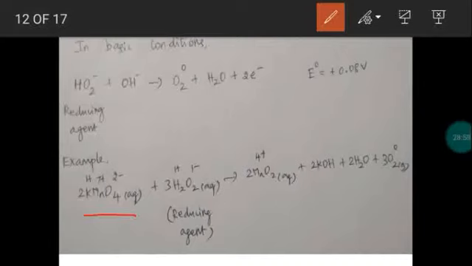KMnO4 undergoes reduction process in basic medium. Right? So in the presence of hydrogen peroxide, there will be reduction. So due to reduction, it becomes manganese dioxide with the liberation of potassium hydroxide, water as well as oxygen gas.